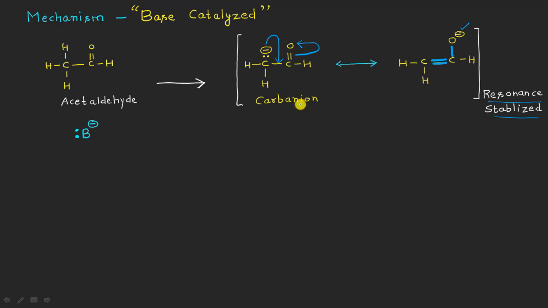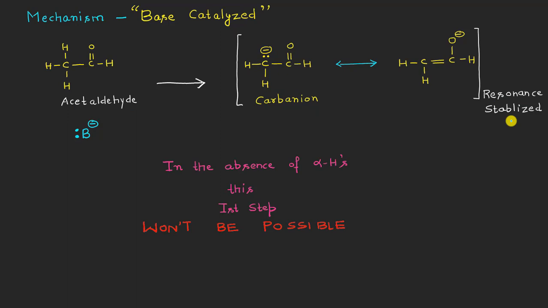So whatever carbanion will be generated here by the action of this base on the first molecule of the aldehyde, which is acetaldehyde in this case, it is resonance stabilized, right?